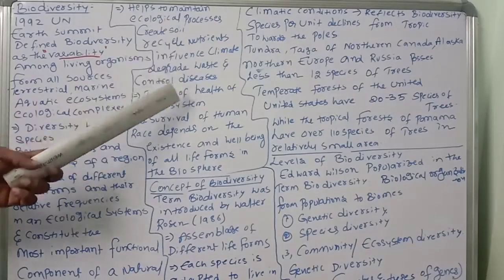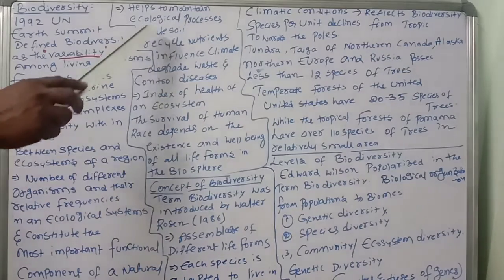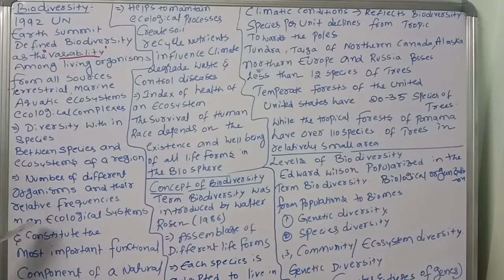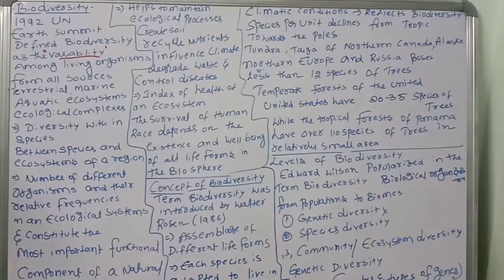It provides an index of the health of an ecosystem. The involvement of organisms tells the health of the ecosystem. So this is most important.